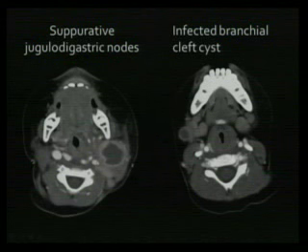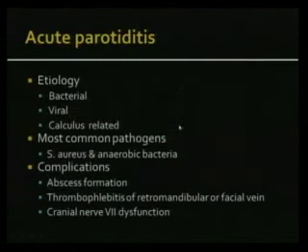So again, like I said, it's very difficult to differentiate. Sometimes you have to give a differential diagnosis. This is an example of a suppurative jugulodigastric lymph node, and this is an example of a patient with an infected branchial cleft cyst. So you want to always keep things in your differential diagnosis. And usually with a branchial cleft cyst, you'll get recurrent infections, versus a suppurative lymph node is usually a one-time infection. So something to think of.